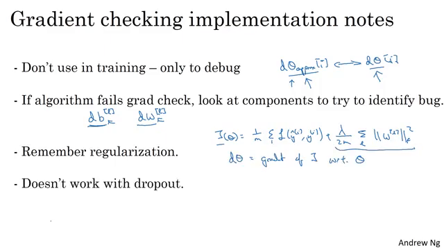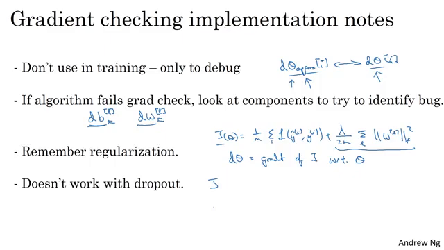Next, grad check doesn't work with dropout because in every iteration, dropout is randomly eliminating different subsets of the hidden units. There isn't an easy to compute cost function J that dropout is doing gradient descent on. It turns out that dropout can be viewed as optimizing some cost function J, but it's a cost function J defined by summing over all exponentially large subsets of nodes it could eliminate in any iteration. So the cost function J is very difficult to compute, and you're just sampling the cost function every time you eliminate a different random subset of nodes when you use dropout. So it's difficult to use grad check to double check your computation with dropout.